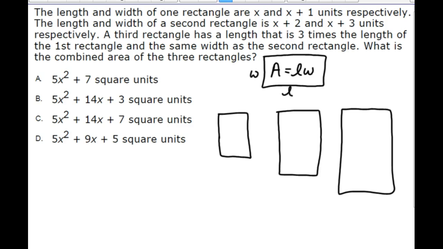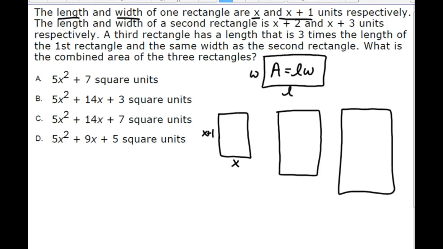The word respectively means that if the length and the width are x and x plus 1 respectively, then the order that you see the first words is the same order that the next expressions go in. So the length and width are x and x plus 1 respectively.